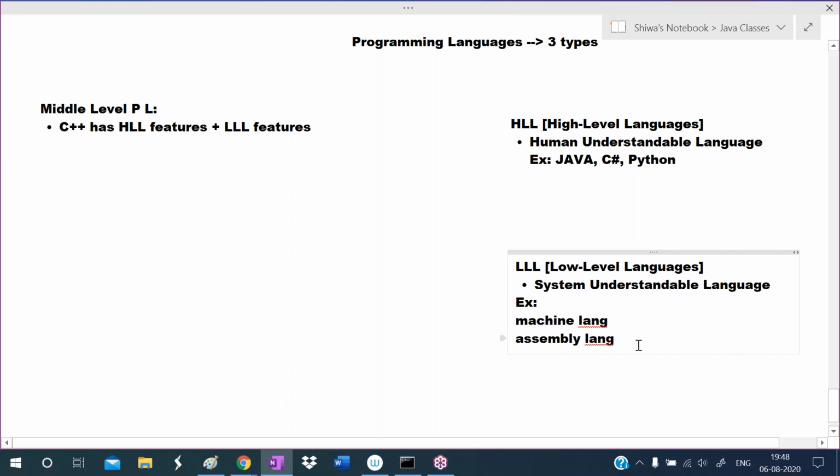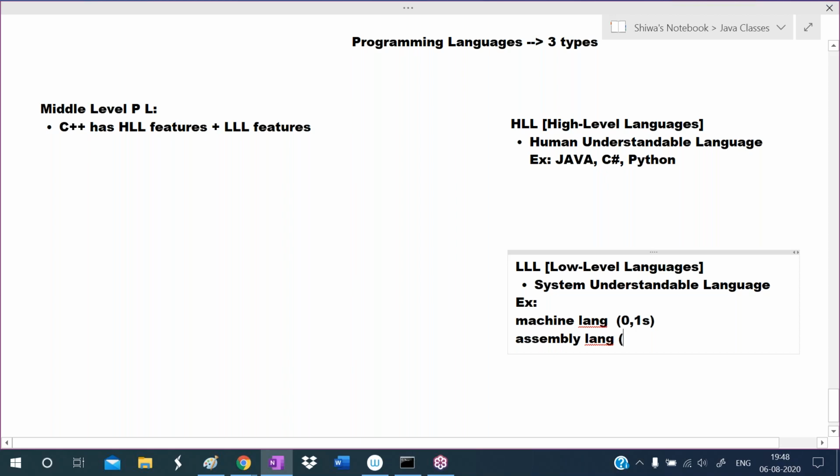Now see, what is the purpose of low level language? Here I want to talk more about these low level languages. Machine language means it will be in the form of zeros and ones. We write the code in the form of zeros and ones, like 110001, this binary language. The computer can understand that. We cannot understand that one. So it is computer friendly language.